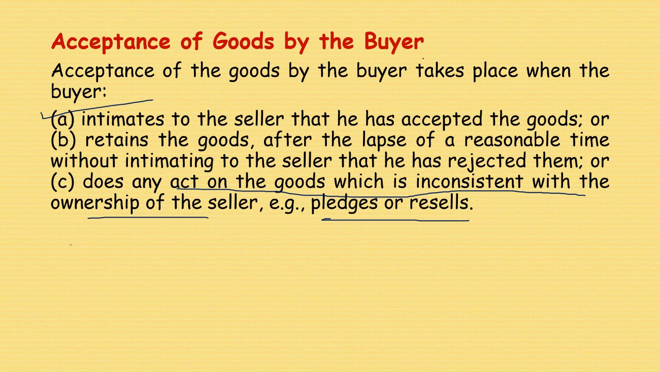Acceptance of goods कब होता है? Acceptance of the goods by the buyer takes place when he intimates, okay. Even if he does not intimate, but he retains the goods after the lapse of a reasonable time without intimating to the seller that he has rejected them. Even if he wants to reject, but he retains it for a reasonable time, and does not act on the goods in a way inconsistent with the ownership of the seller, that is, pledges or resales.